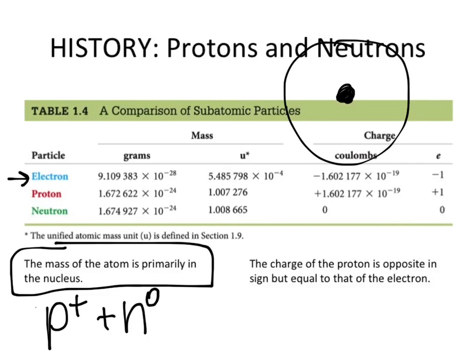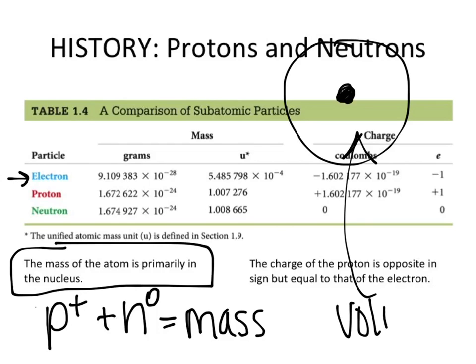Positive proton plus the neutrons, and that equals the mass of my atom. So the mass of my atom is in the nucleus. What's outside the nucleus? The electrons, and that is going to make up most of the volume, the electron cloud. So the volume is from the electron cloud, e negative.